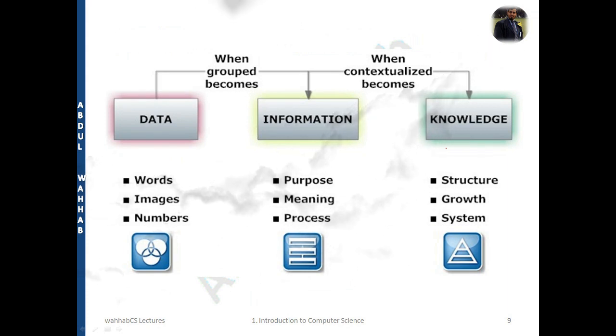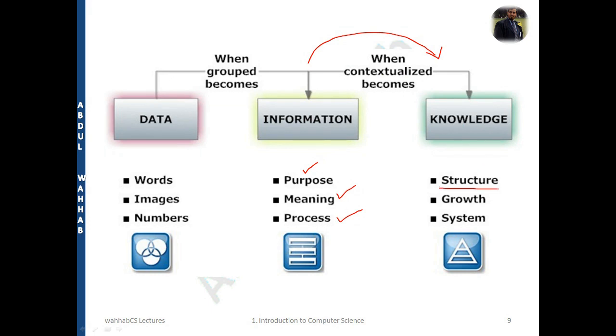Fine. Further, you can see this one. It is very detailed. Data are words, images, or numbers, not understandable. Whenever we group them, it becomes information, and the purpose is defined as well, and the meanings are defined for that process, and it is the processed form. Fine. Further, this information can be moved like this, and when contextualized, it becomes knowledge. When we contextualize the information, it becomes knowledge.